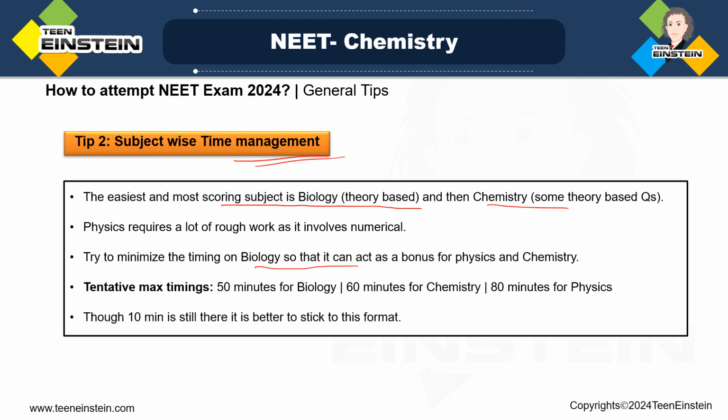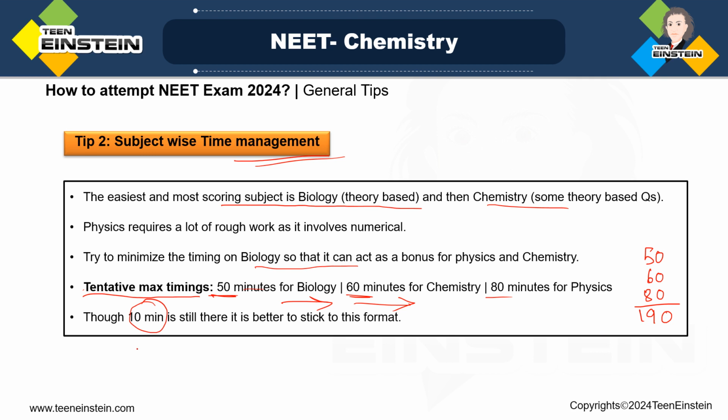Now if we actually talk about the tentative maximum timing, we have 3 hours 20 minutes, right? So 200 minutes. So 50 minutes for biology, 60 minutes for chemistry, 80 minutes for physics. See how the time is increasing. It is increasing because, as we know, physics requires a lot of numericals. Now 50, 60 and 80 makes 190, right? And you have 3 hours 20 minutes, that is 200 minutes. Still you have 10 minutes extra.